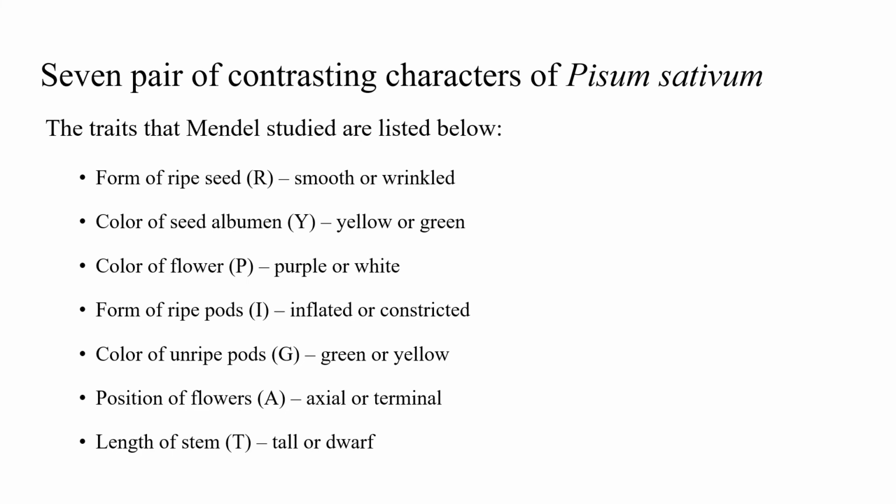For shape of the pods, inflated is the dominant character. For color of pods, green is the dominant character. For position of flower, axial is the dominant character, and for length of stem, tall is the dominant character. So we will learn about dominance, recessiveness, etc. in further classes.